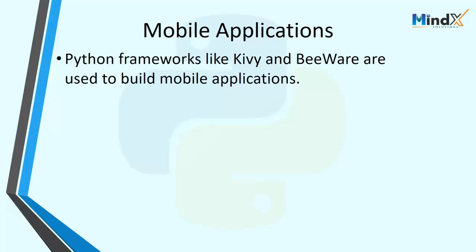Finally, friends, Python started in the late 80s and officially came into the picture in 1991.